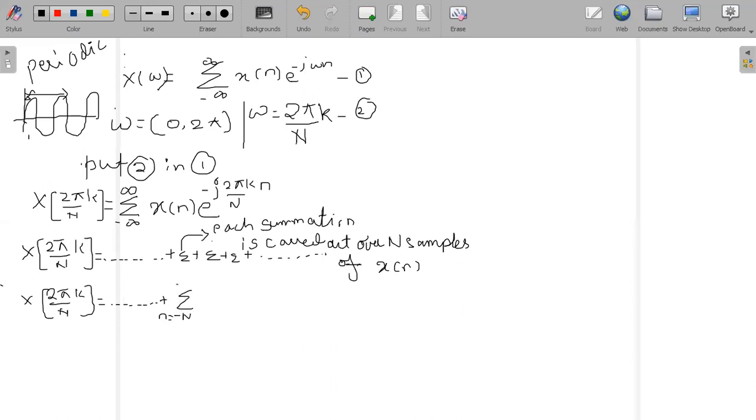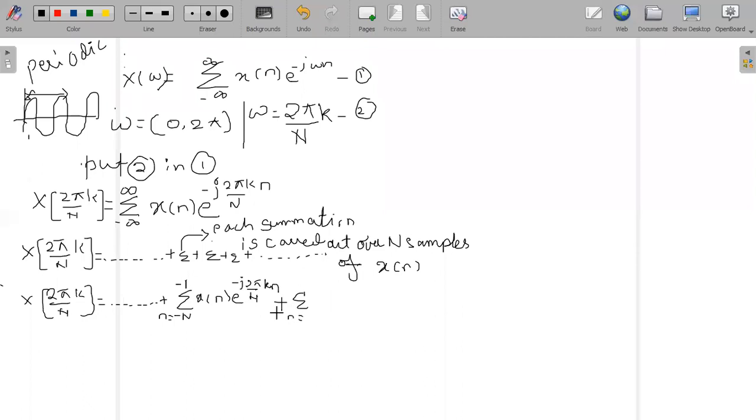Let us take minus 1. Write the inner summation content as it is, that is x of n, e raised to minus j 2 pi divided by n into k n. This will remain as it is, plus this is the first summation, plus the second summation range will start from n is equal to.